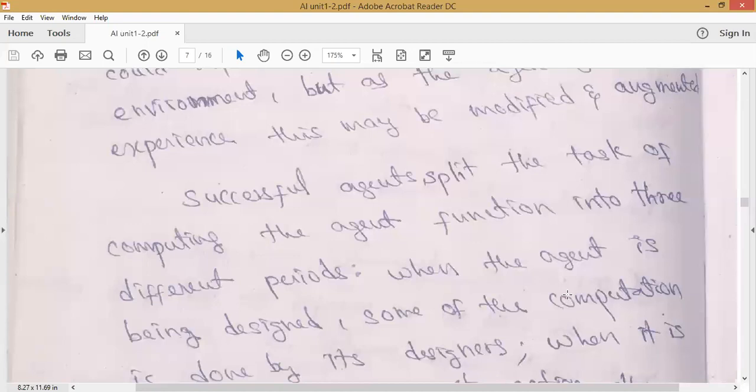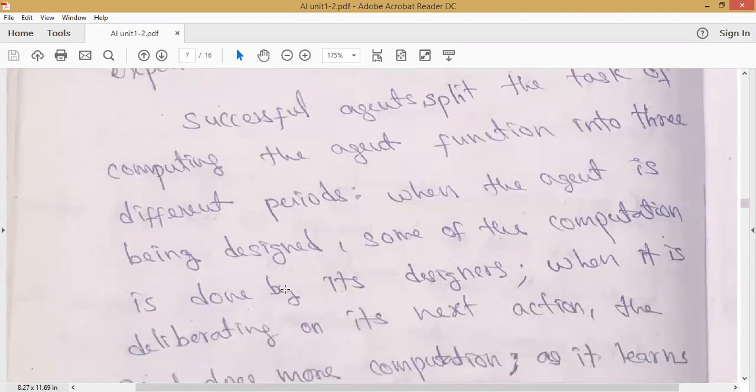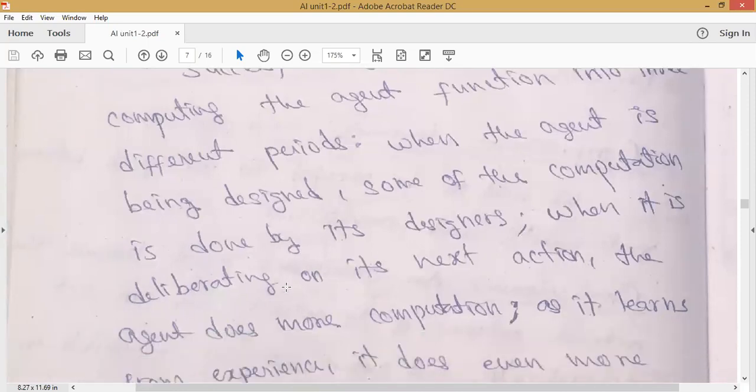Now, if you take any successful agent, the task of computing the agent function is split into three different periods. What is the first period? When the agent is designed, some of the computations are done by its designer, because the designer gives some knowledge to the agent. Then, when the agent is deliberating on its next action, it does more computations. When the agent is brought into the environment, due to experience it is able to do some more computations.